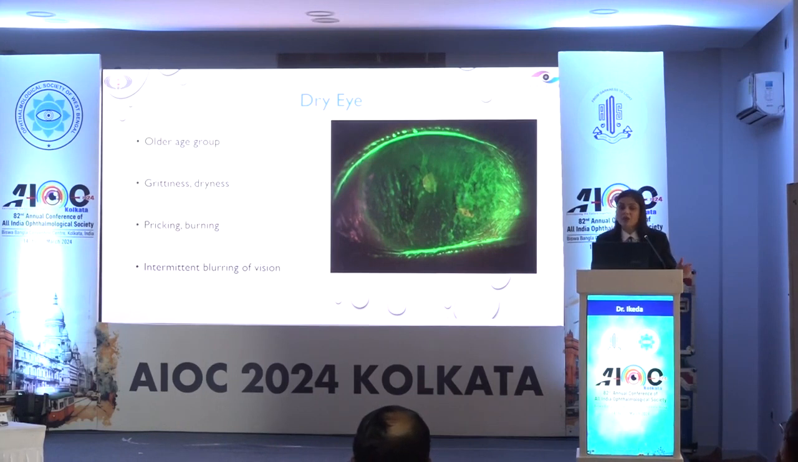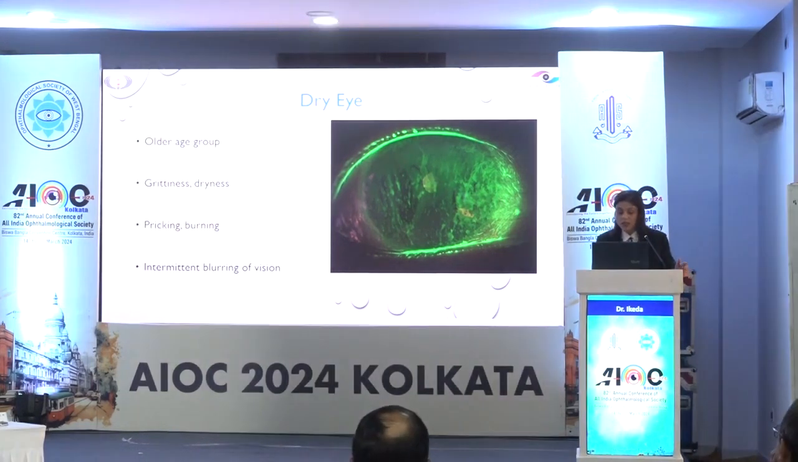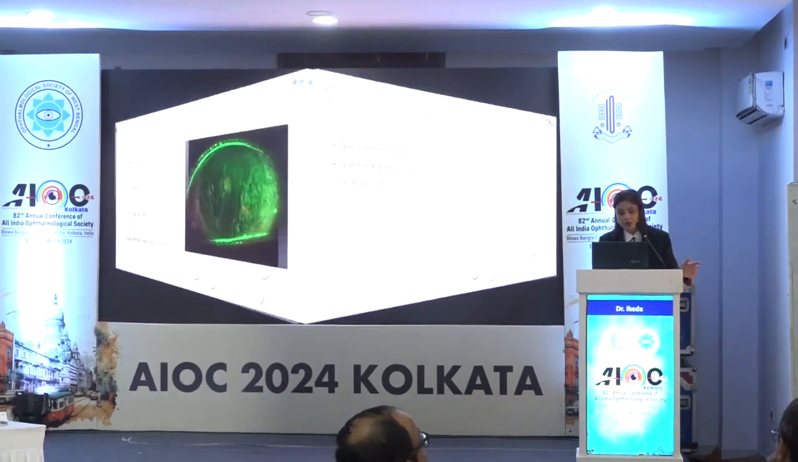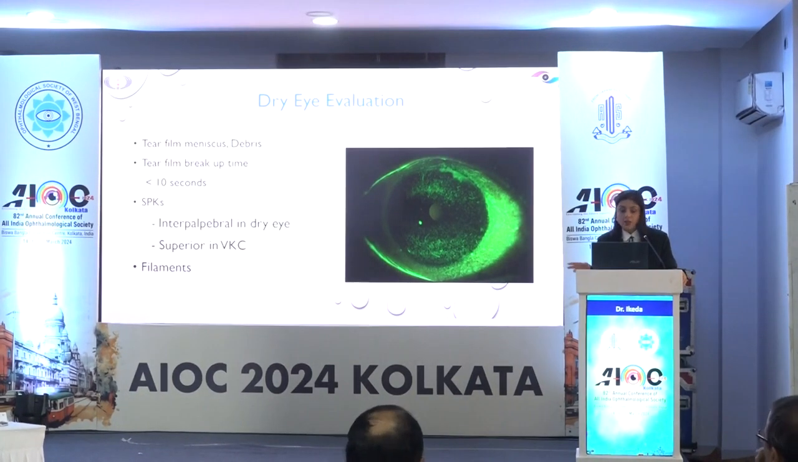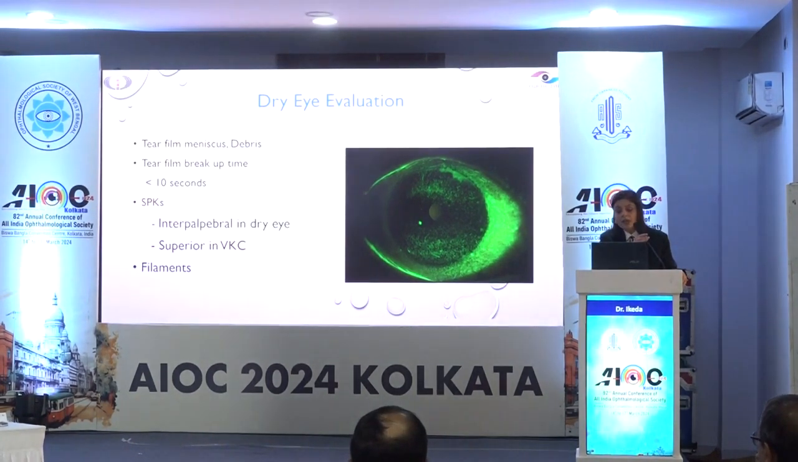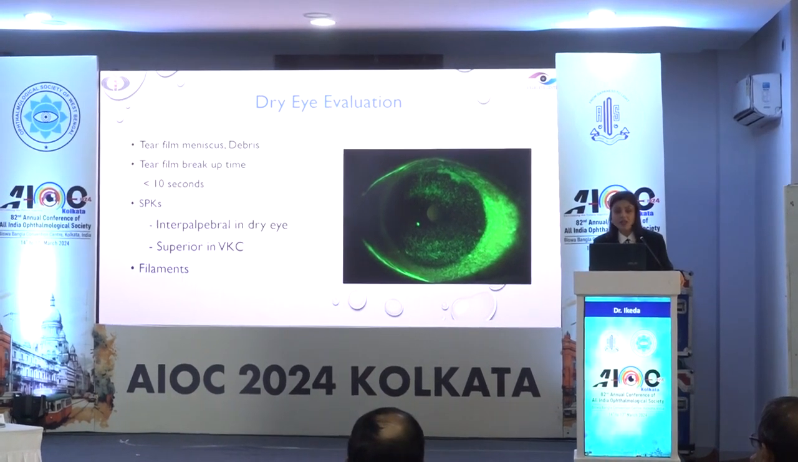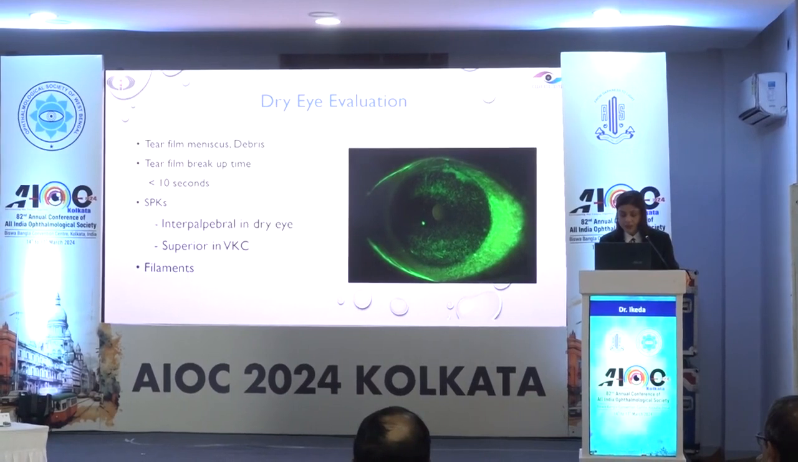We must ask for a history of underlying autoimmune disease when we see a case like this, and that would again point us to the right diagnosis. Again, the presentation in terms of the distribution of SPKs would give us a clue. They would be more inferior and palpebral rather than superior as in VKC, and there might be associated filaments.